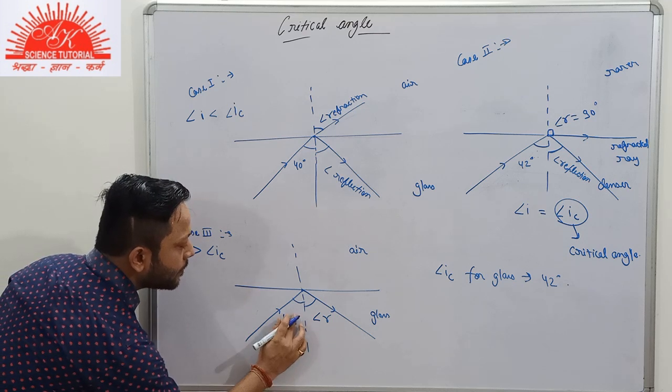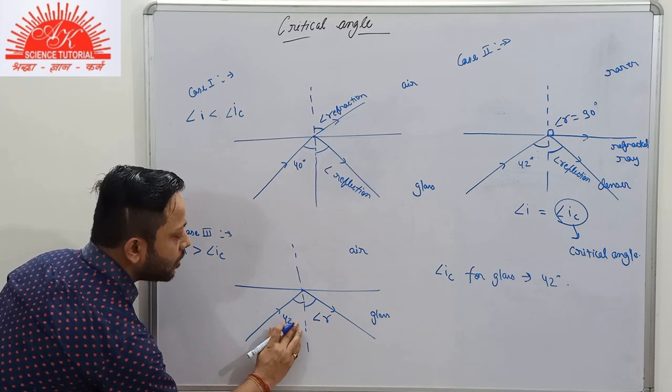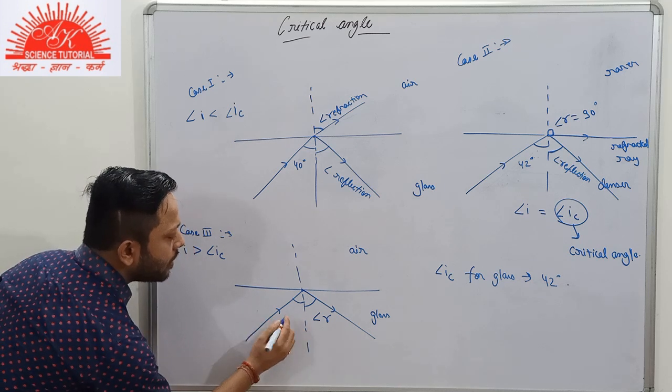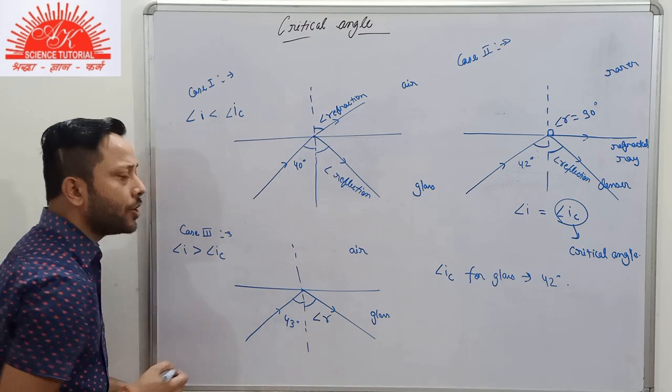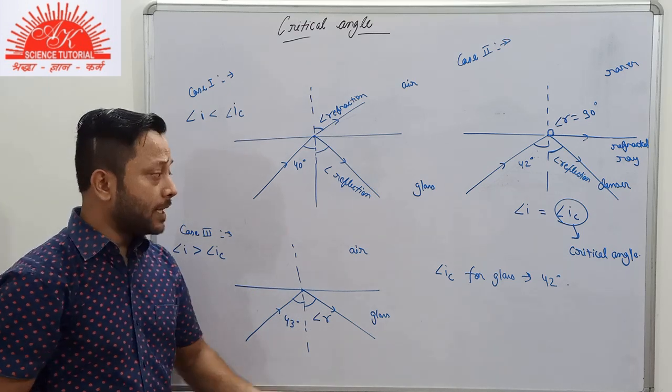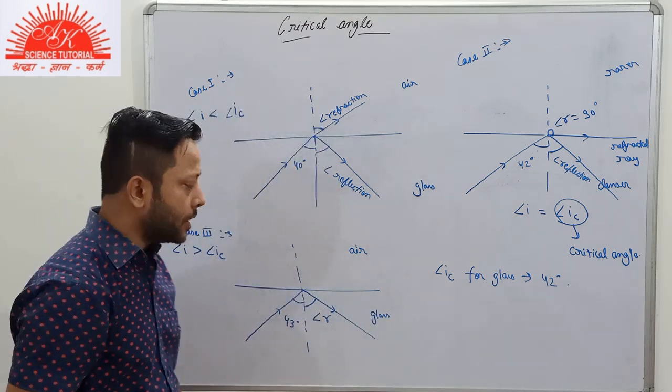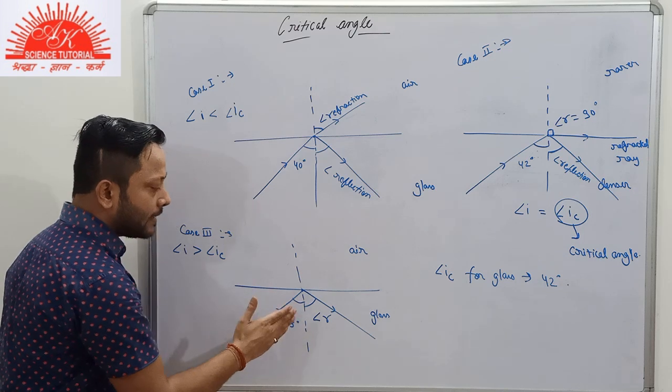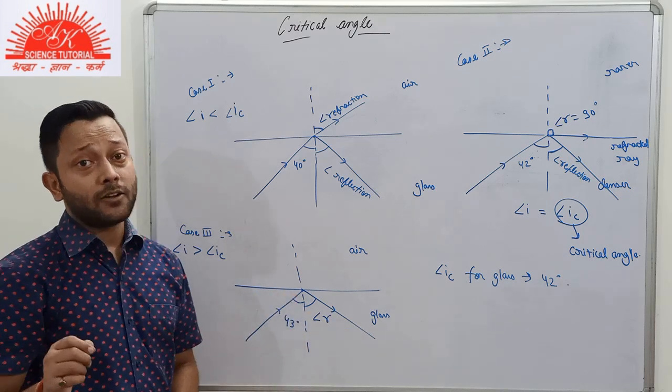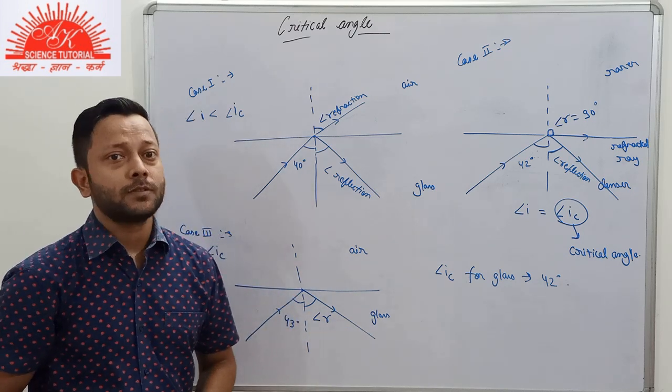It can be anything, but it has to be greater than 42 degrees. So if it is greater than the critical angle, then total internal reflection will take place.